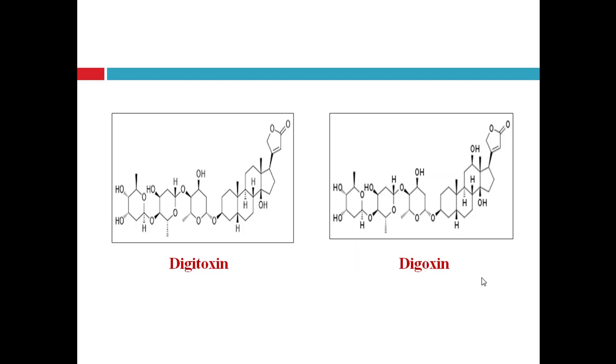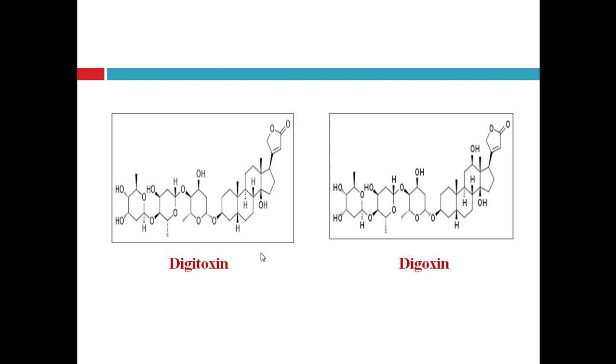Let's see structures of different cardiotonic agents. First one is digitoxin and digoxin. These cardiac glycosides are obtained from the digitalis plant. As these are glycosides, they contain the steroid nucleus attached with the sugar moiety. We know that the structure of glycosides contains two main portions, aglycone and glycone.